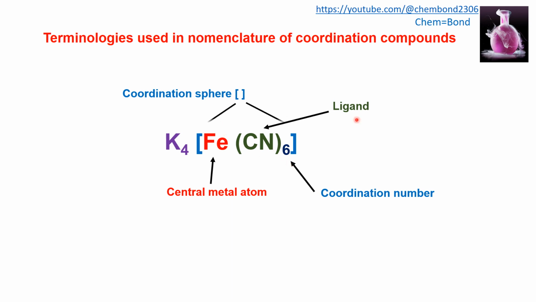The coordination sphere is the bracket in which the complex is placed. So all this area that is present in the square bracket is the coordination sphere, and it is known as the complex.